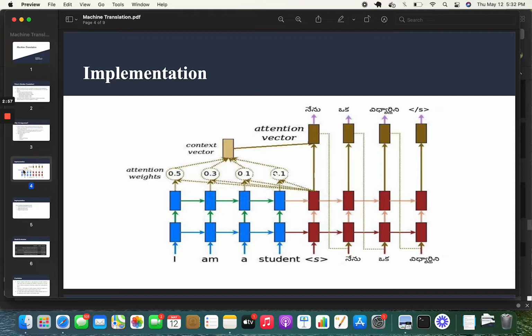Coming to the decoder, the decoder uses attention to selectively focus on parts of the sequence. The decoder receives the complete output of the encoder and uses an RNN to keep track of what it has generated so far. The decoder is used to predict the next word in the task.